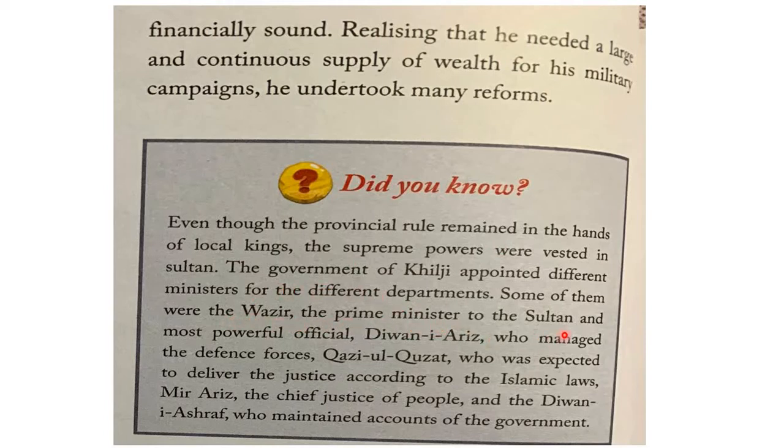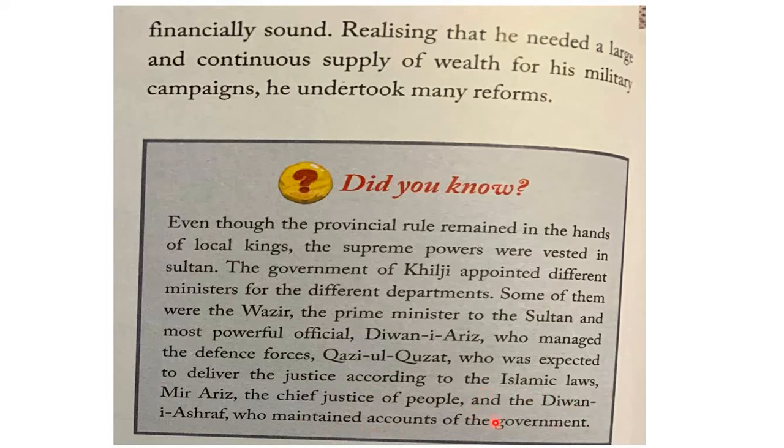You can see his administrative skills in this paragraph. He appointed a wazir, the prime minister, and you can compare with modern day, where we have a prime minister and other ministers in the administration of the country. Similarly, he also appointed a minister who looked after all the armies, a minister of justice to implement Islamic laws, and also a minister who maintained the accounts of the government.